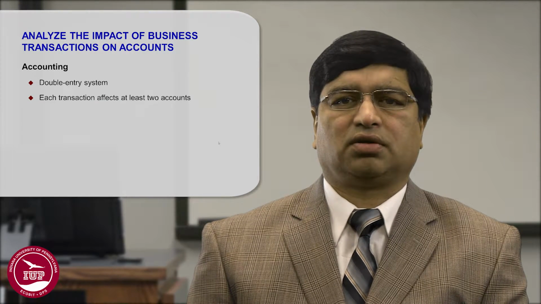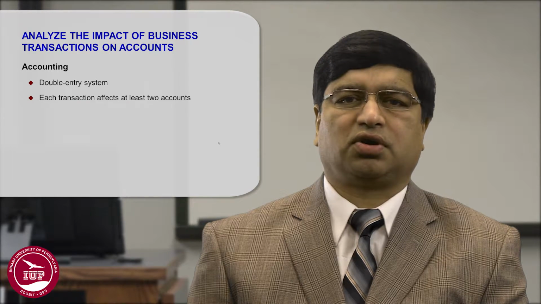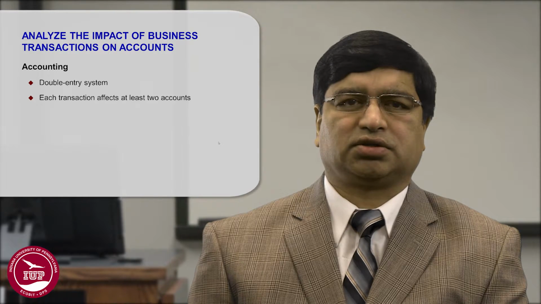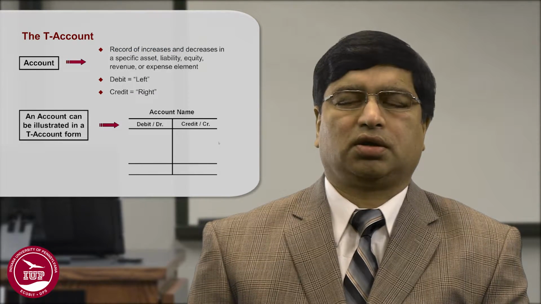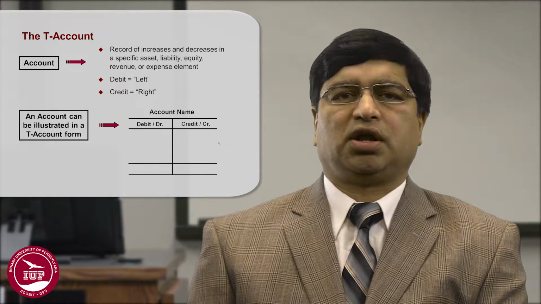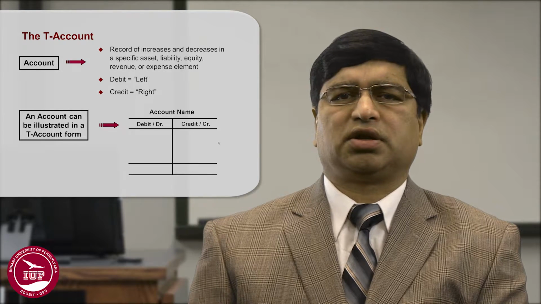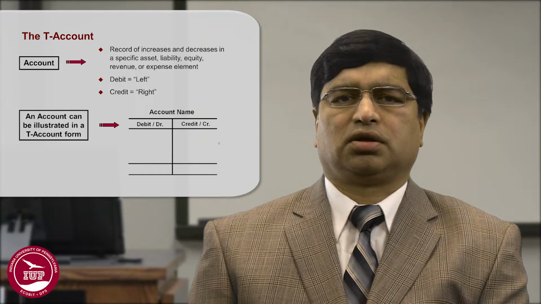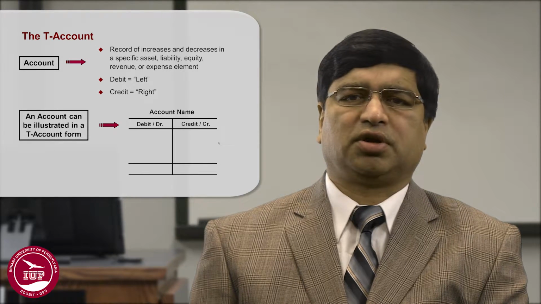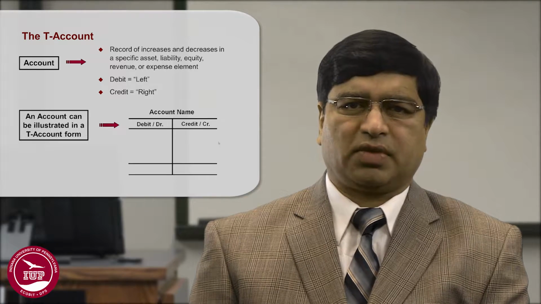Accounting, as we said, is done using the double entry system. That is, you record both the receipt and the payment side for each transaction. We record it as a debit or a credit using a T account, and we record the increases and the decreases in these T accounts using the words debit and credit. The left side is called the debit, and the right side of the T account is called the credit.